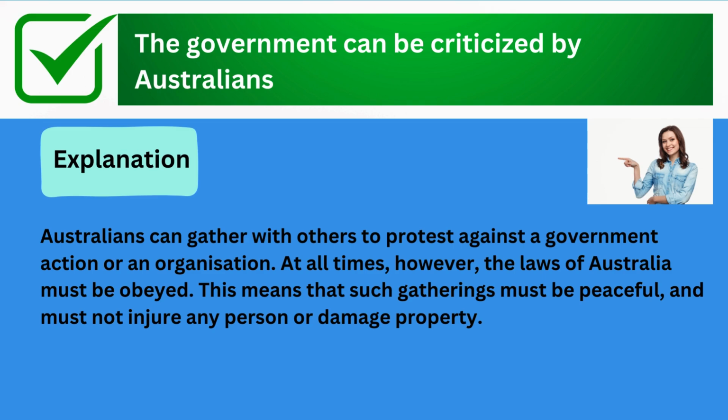The correct answer is the government can be criticized by Australians. Explanation: Australians can gather with others to protest against a government action or an organization. At all times, however, the laws of Australia must be obeyed. This means that such gatherings must be peaceful and must not injure any person or damage property.